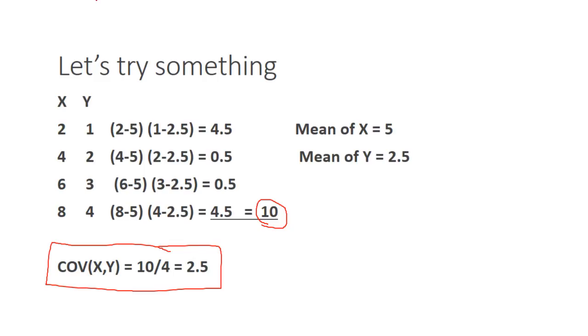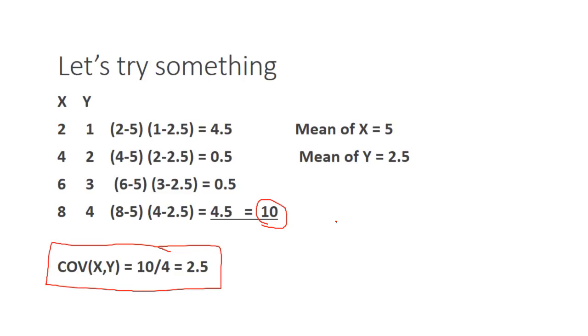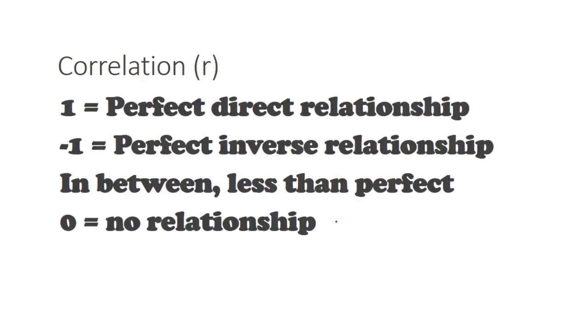What we need to do now is calculate the standard deviation. So we have the standard deviation of x that we calculated, the standard deviation of y that we calculated, and again, we just had Excel calculate it for us. If we do the math, little r, the correlation coefficient, is 2.5, which is the covariance, divided by those two standard deviations. And it turns out if we do that math, we get 1, which tells us that the correlation is perfect. There's a perfect positive relationship between x and y, which we knew because x divided by 2 is equal to y. Okay? So it's a perfect direct relationship.